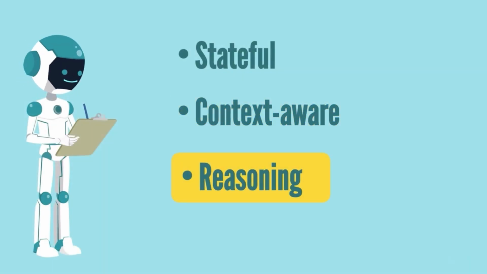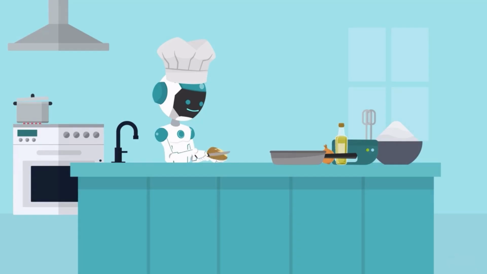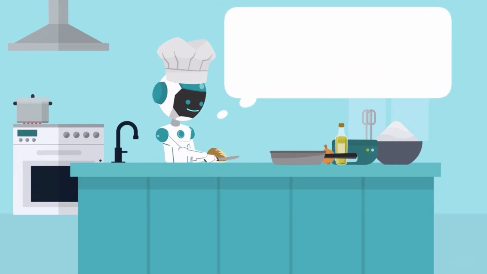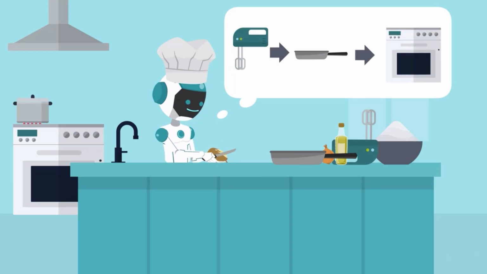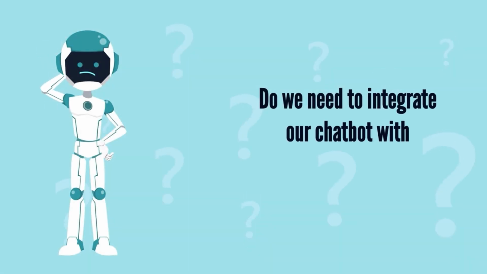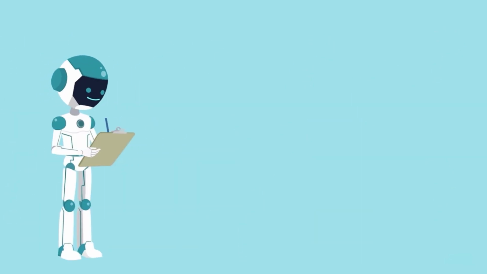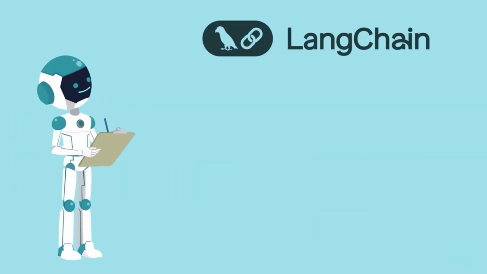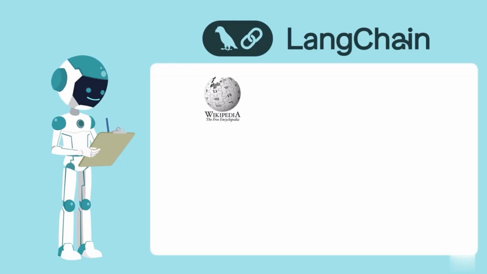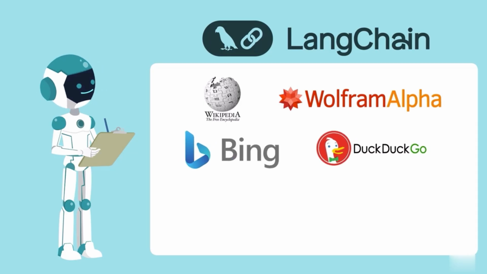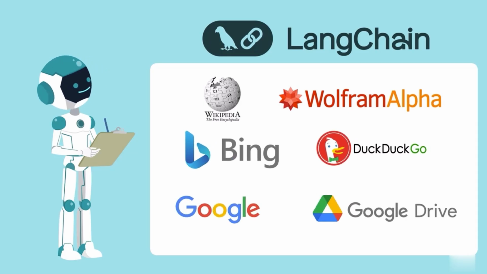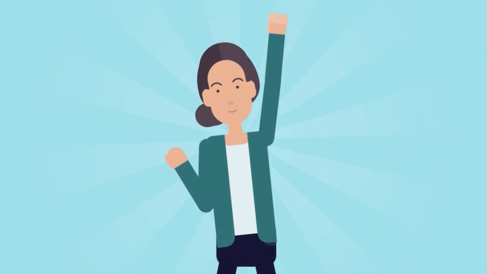And what about reasoning chatbots? These chatbots utilize external tools to address diverse challenges, autonomously selecting the appropriate one and determining the sequence when multiple tools are required. How cool is that? But must we integrate our chatbot with external software to use such tools? Indeed, that would be highly inconvenient. That's why the LangChain community has worked hard to integrate many tools into the framework, such as Wikipedia, Wolfram Alpha, web search engines, Google products, and more. I find this quite exciting.